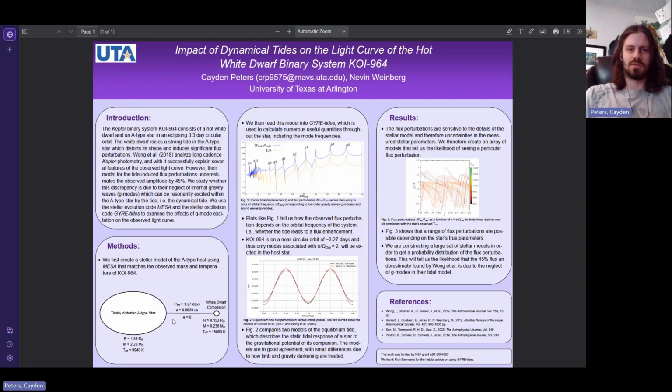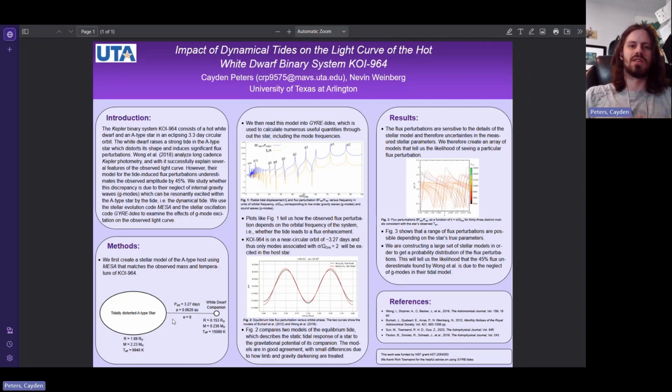Now, the Kepler Space Telescope detected these changes in brightness, and a 2019 paper by Wang et al. showed that the observed tidal distortions could help constrain important properties of the system in detail. For example, they used them to measure the mass of the star and the radius to a high degree of accuracy. Now, while the Wang model could explain many features of the Kepler light curve, it significantly underestimated the amplitude of distortion by about 45%. And this is where our study comes in.